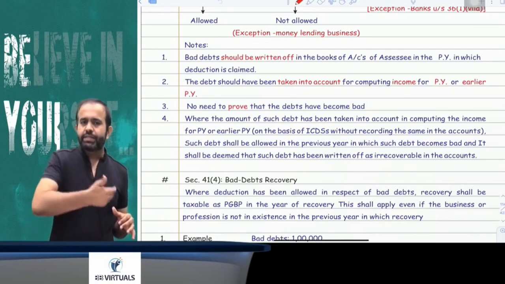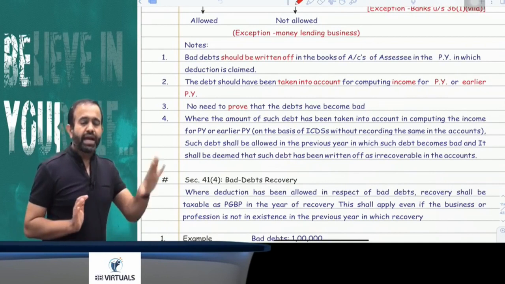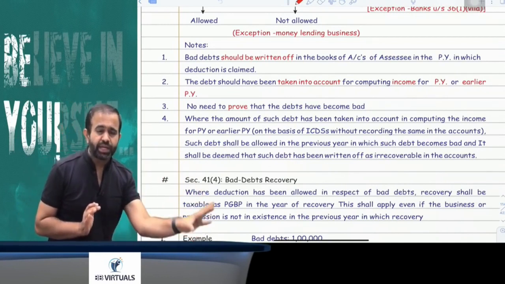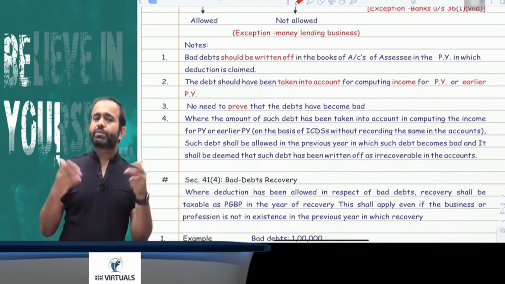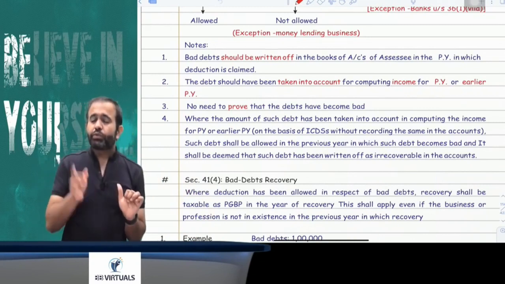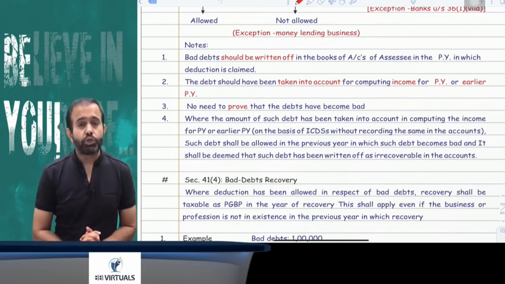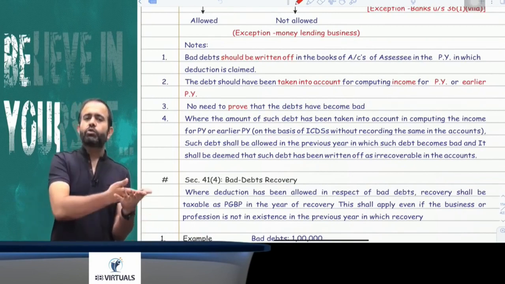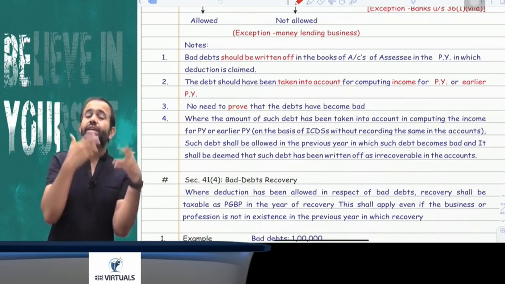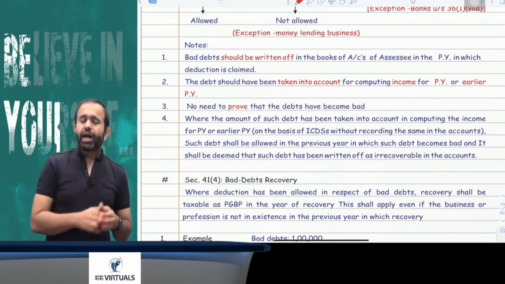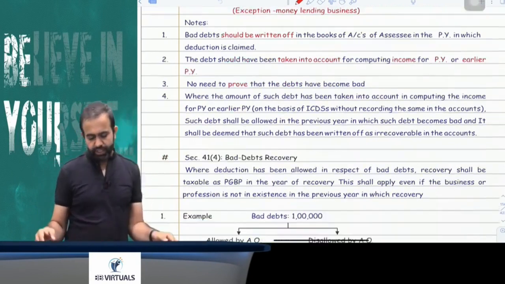Many times in ICDS, there is an earlier recognition of the income. So as per the ICDS, suppose you disclose the income, but as per the accounting principle, as per Ind AS and AS, you have not disclosed the income. Suppose after some time, that income becomes bad debt. So the first condition is that it should be treated as your income. Yes, but the second condition was that you have to write off the debt. But the question is that in books of accounts, you have not passed any entry. In your books of accounts, in your Ind AS, you have not recognized that asset, like income. How can you write off? So they are saying that even if you do not write off, then also it is okay. You can claim the bad debts.